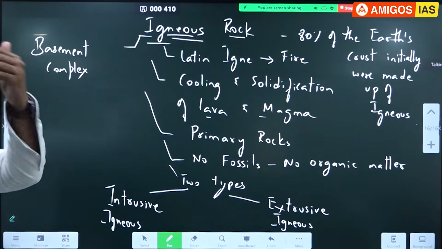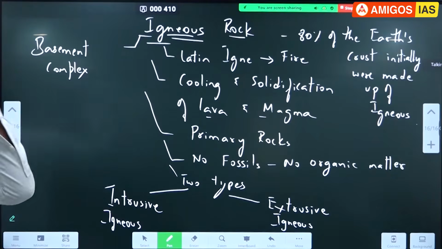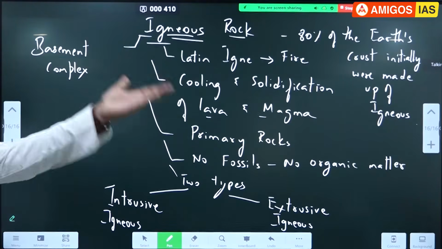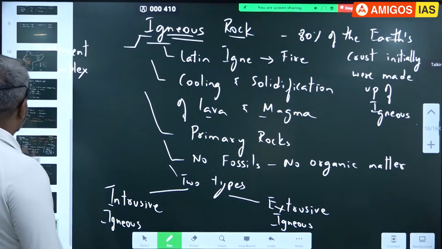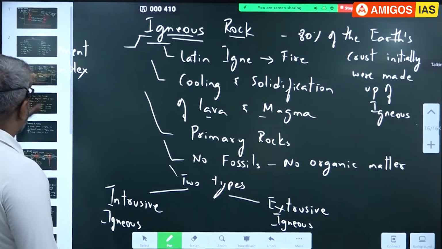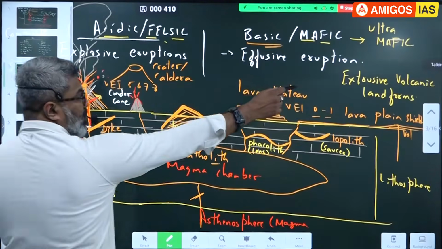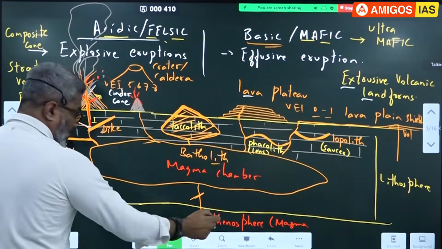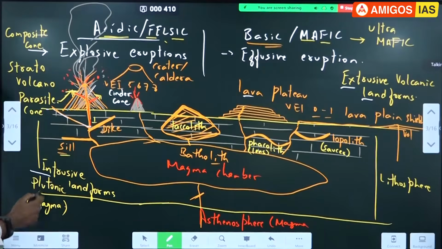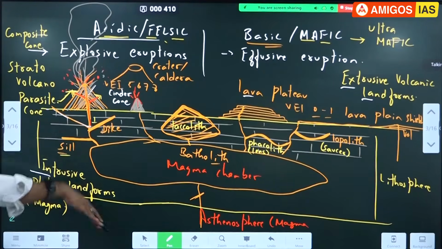Stratocone, cinder cone, lava plateau, lava plain are all extrusive. In the class I had mentioned that. Here, look, extrusive, lava. Intrusive, magma. I have written already, below the surface, above the surface. Okay?